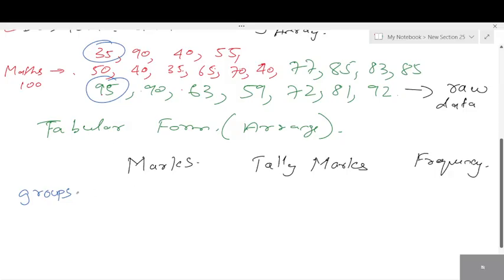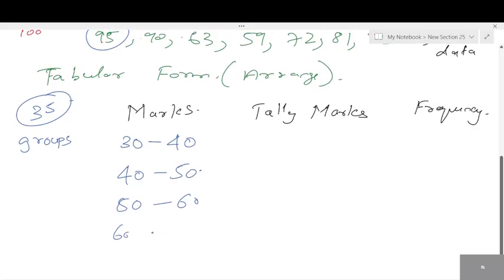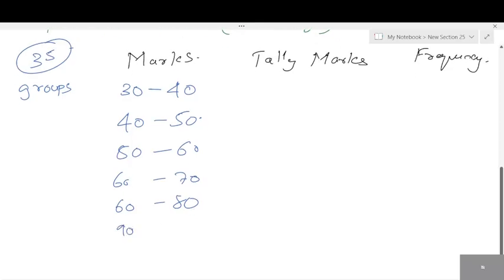Since 35 is the least number, you can start with 30. You can start from 30 to 40, one group. Then 40 to 50, another group. 50 to 60, 60 to 70, 70 to 80, 80 to 90, 90 to 100.